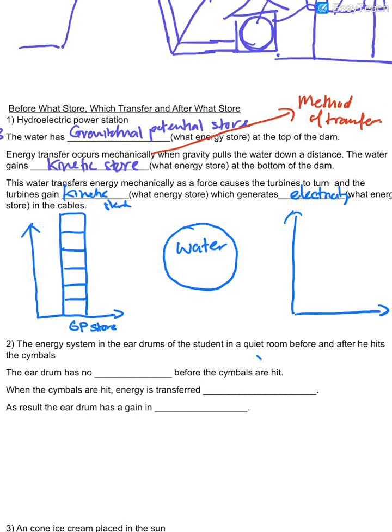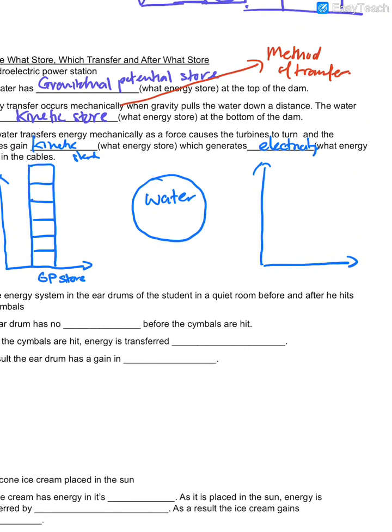Then after that, the water, the O, what's the method of transfer? This one we already wrote: mechanically, by gravity.